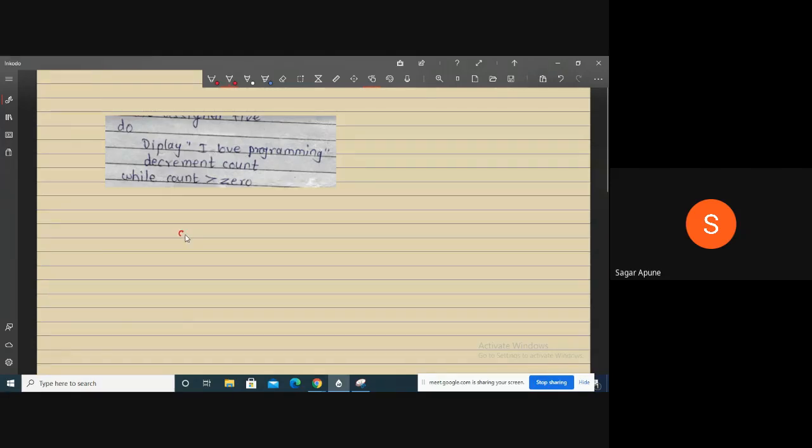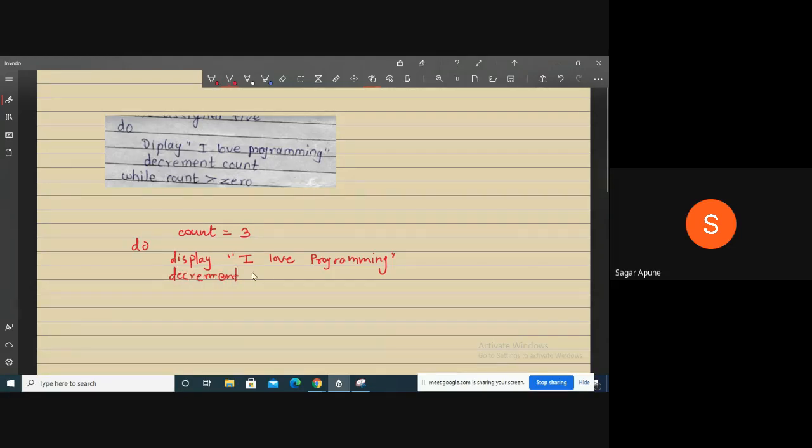Suppose I give count the value 3, and then my do loop. Do, then display the message, here my message is I love programming. Then decrement count. Here I decrement the count.